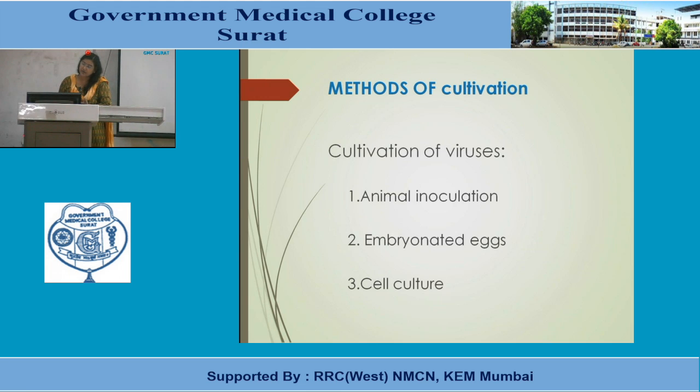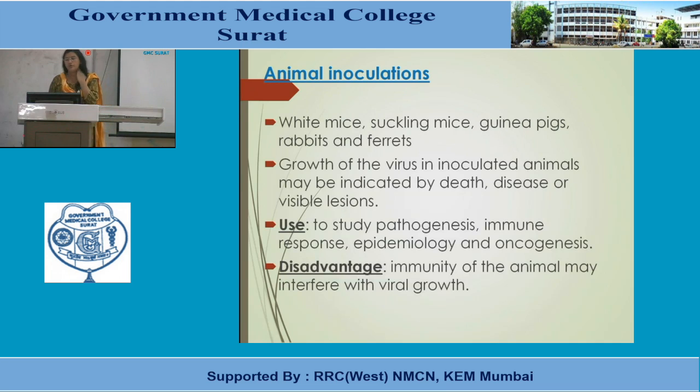Three methods are there for cultivation of viruses: animal inoculation, embryonated eggs, and cell culture. For animal inoculation, the most suitable animals for viral isolation or viral culture are white mice, suckling mice, guinea pigs, rabbits and ferrets.